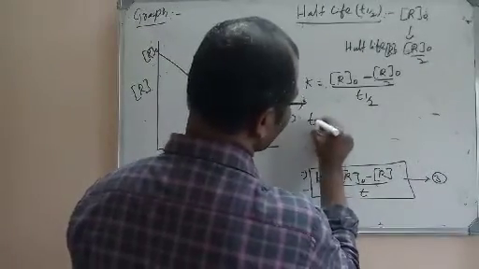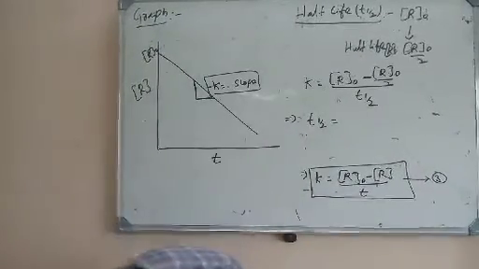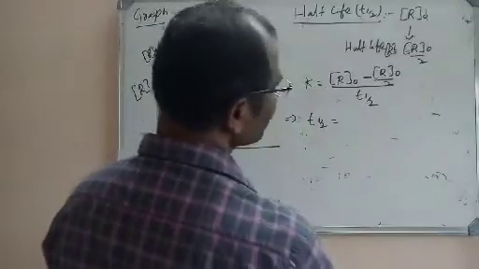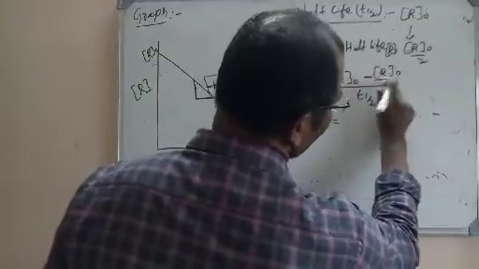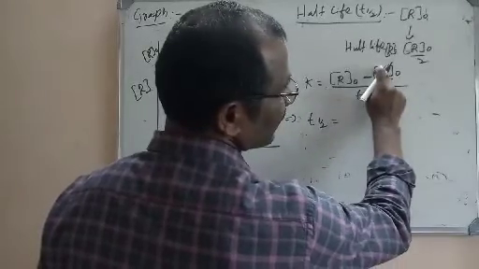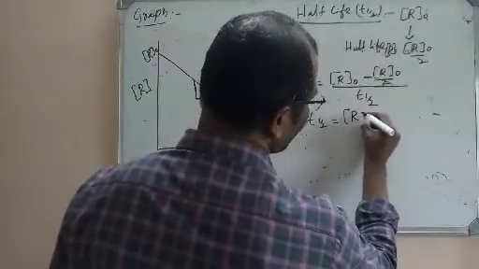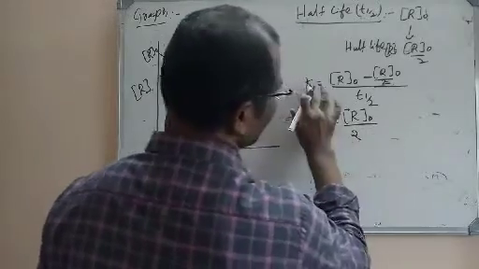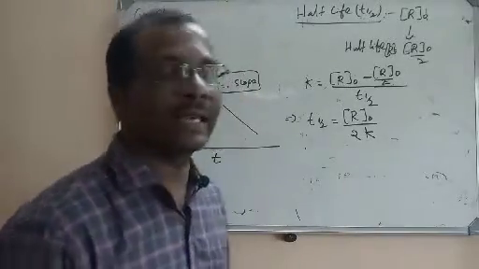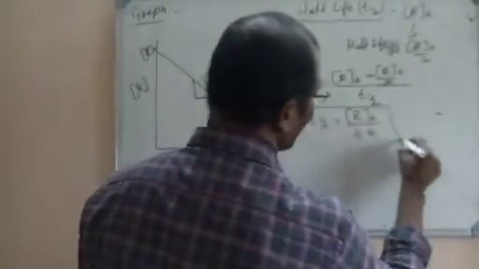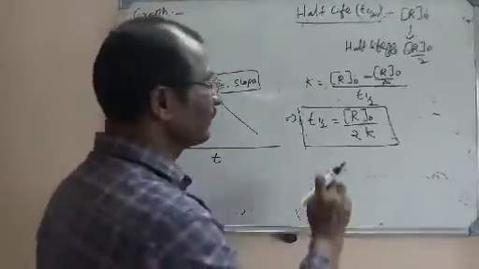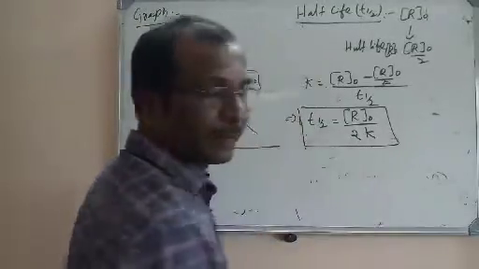Now if I transpose, what I will get? T half is equal to, let us simplify this equation. It is R0 by 2 here. So 2 R0 minus R0, that is R0, so it will become R0 by 2. When you send this k, it will become k. So T half is equal to R0 by 2k. This is the formula for half-life of any zero order reaction. So half-life T half is equal to R0 by 2k.